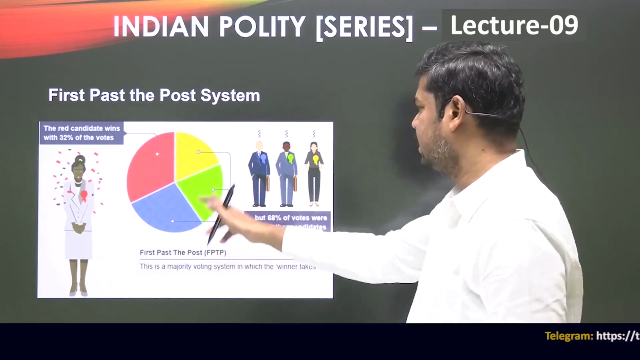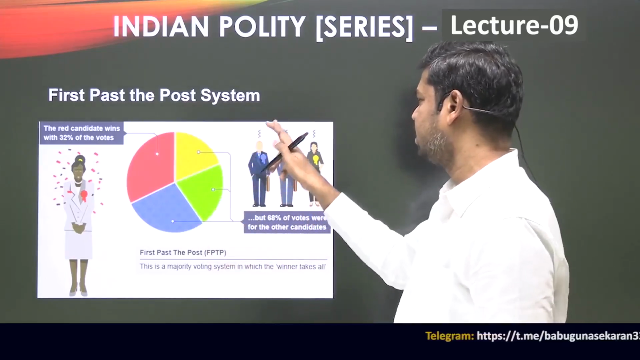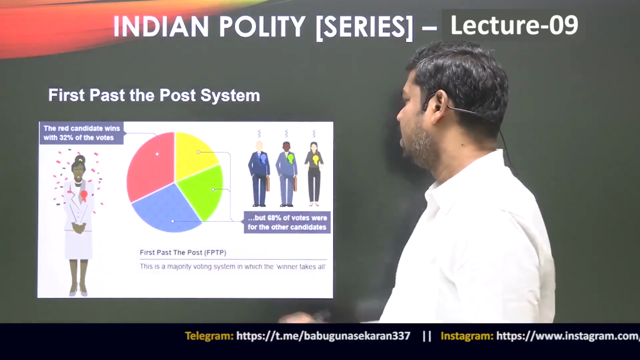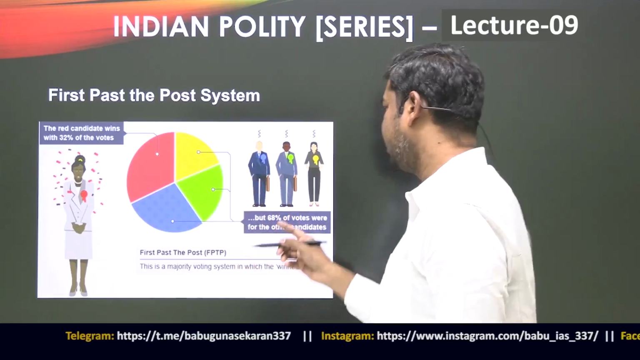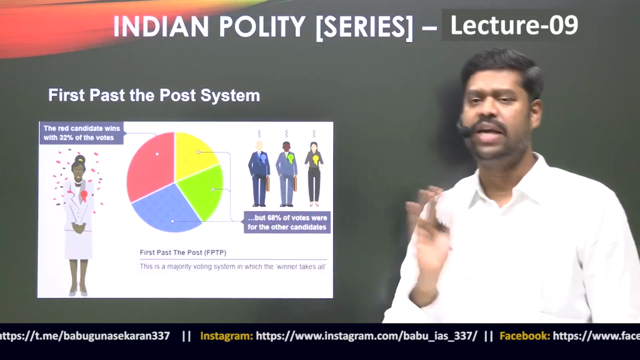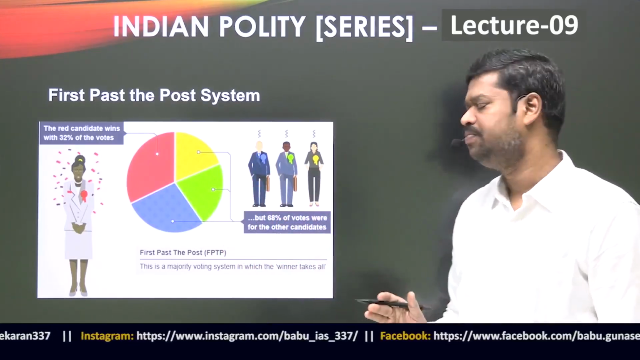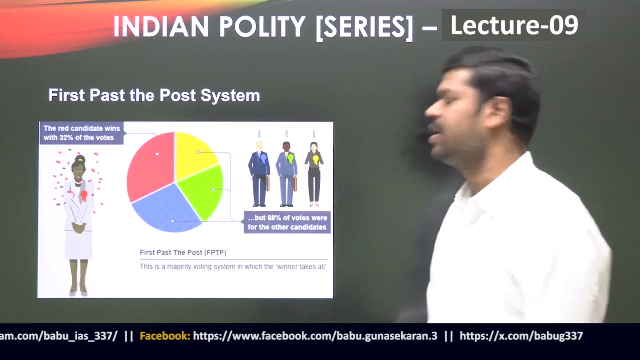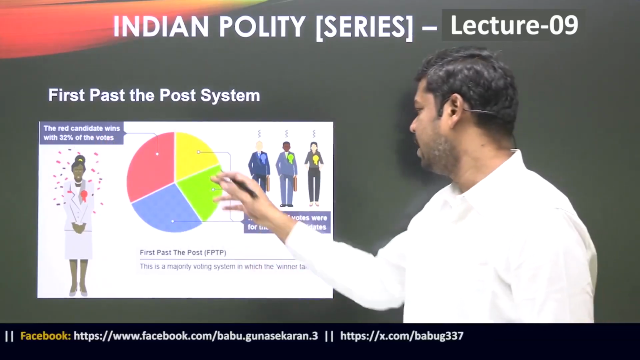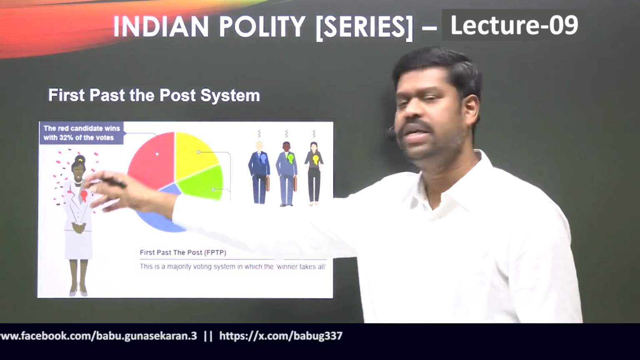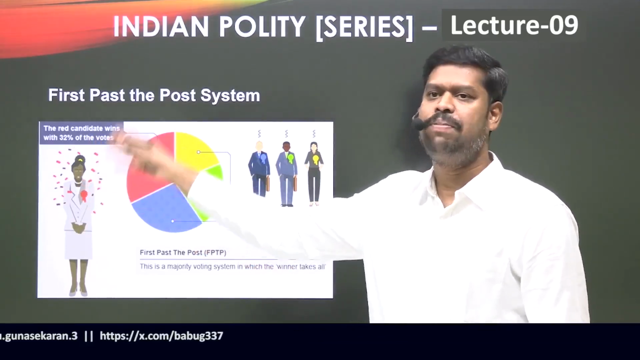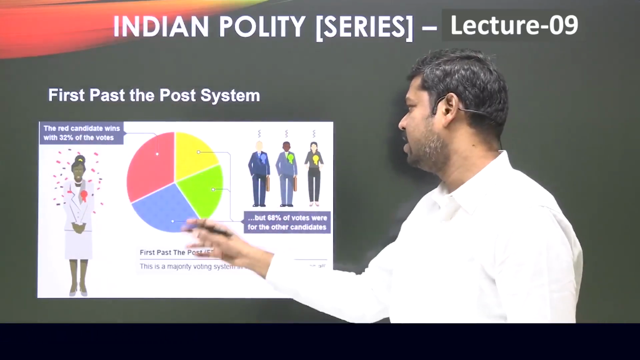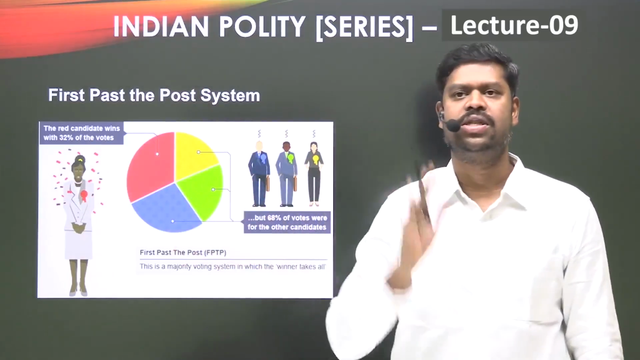So take this example. Suppose 4 candidates are contesting: A, B, C and D. This figure clearly tells that A, B and C combined get 68 votes, let us assume 68% of votes or 68 votes. And D alone gets 32 votes. However, combined they are getting 68, which is more than what D has got. But D has separately got more than each of the other candidates, because none of A, B and C has got 32 votes.